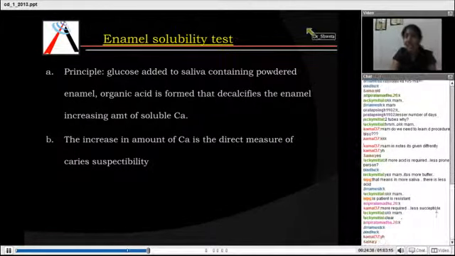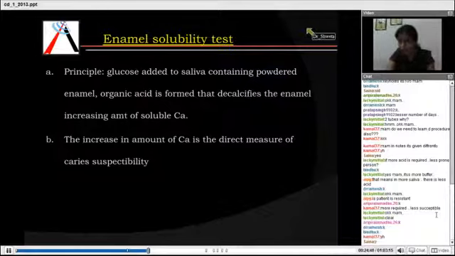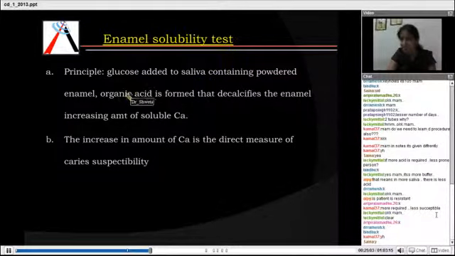Next is the enamel solubility test. Again a caries susceptibility test. What you do here, a patient's saliva is taken, glucose is added and powdered enamel is added, okay? And earlier only the calcium present in the solution is measured. After about 2 to 4 days, acid starts forming.